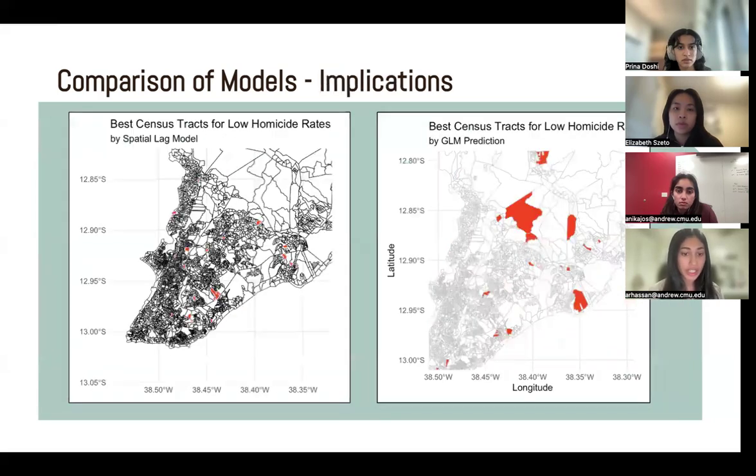In the next slide, we have recommended census tracts from each model. The spatial lag model had a tendency to identify smaller census tracts as having lower homicide rates, while the GLM tended to highlight these larger regions and identify them as having lower homicide rates.